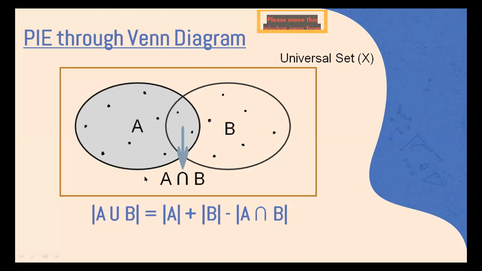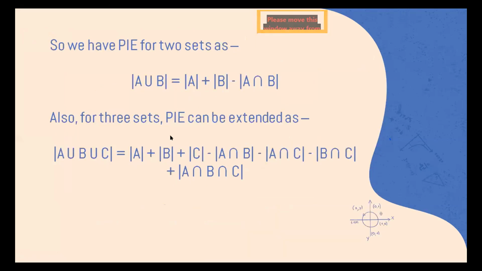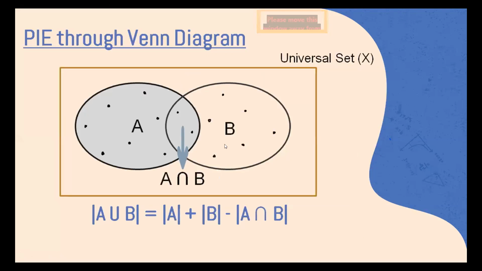Okay, so and what this means is A union B, and these are actually two operations that can be performed on sets. And what we mean by A union B is this whole area covered by both A and B. Just keep track of my arrow, this is the whole area which is covered by A and B, and that's called A union B. And we can see that A union B can be simply represented as A plus B. But the problem with that is that we are counting this region twice, right?